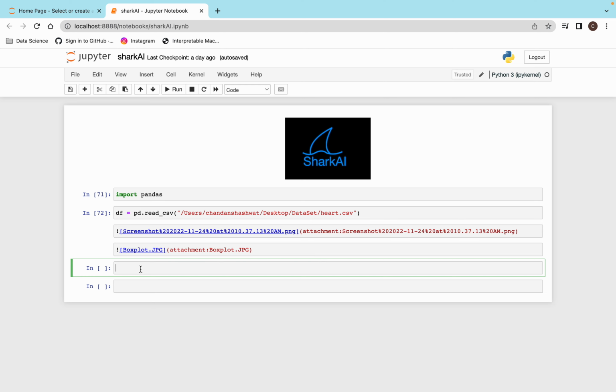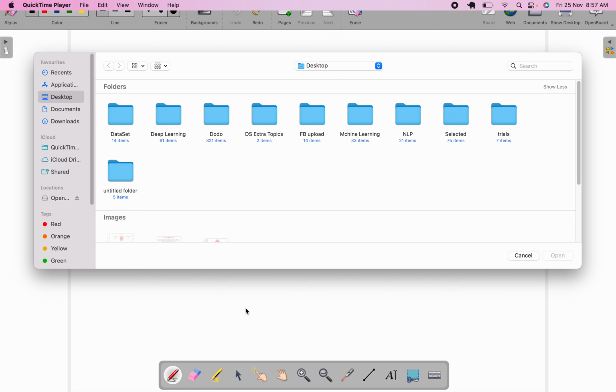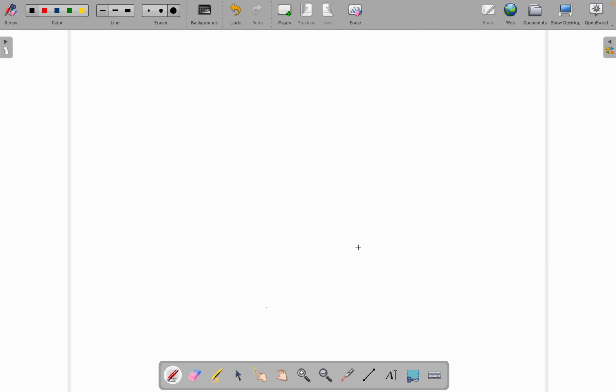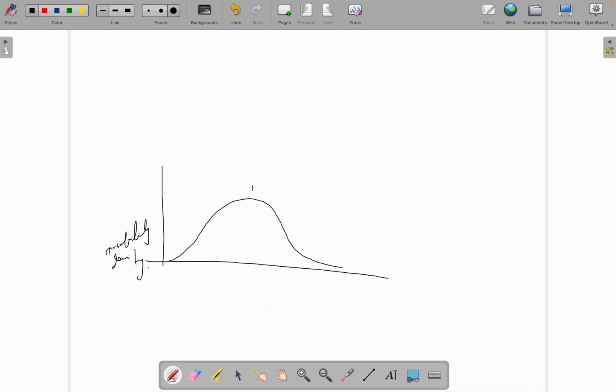So how it looks is, okay, if I draw a Gaussian distribution, it will look something like this. This side it will be your probability density function, and suppose this is your mean.